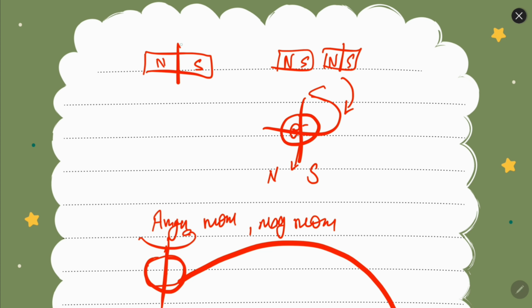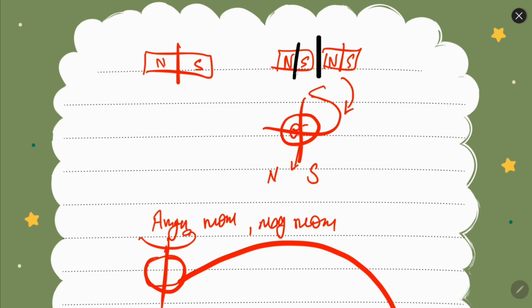Now what will happen if you break this bar magnet from the middle? You will observe that some interesting phenomena will take place. There will be a north pole here, a south pole here, but on this portion a south pole will be produced and a north pole will be produced on this portion. So it will again become a magnet having a north and a south pole.